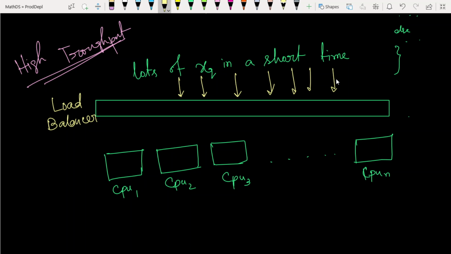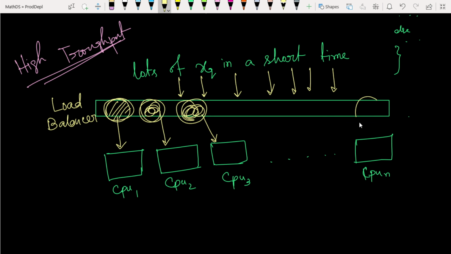In a second there are billions of queries. So they randomly sample this percentage of queries and send it to system 1, randomly sample this many queries and send them to system 2, and randomly take this many queries and send them to system 3. Similarly, from the whole set of queries, they randomly sample some and send them to each system.